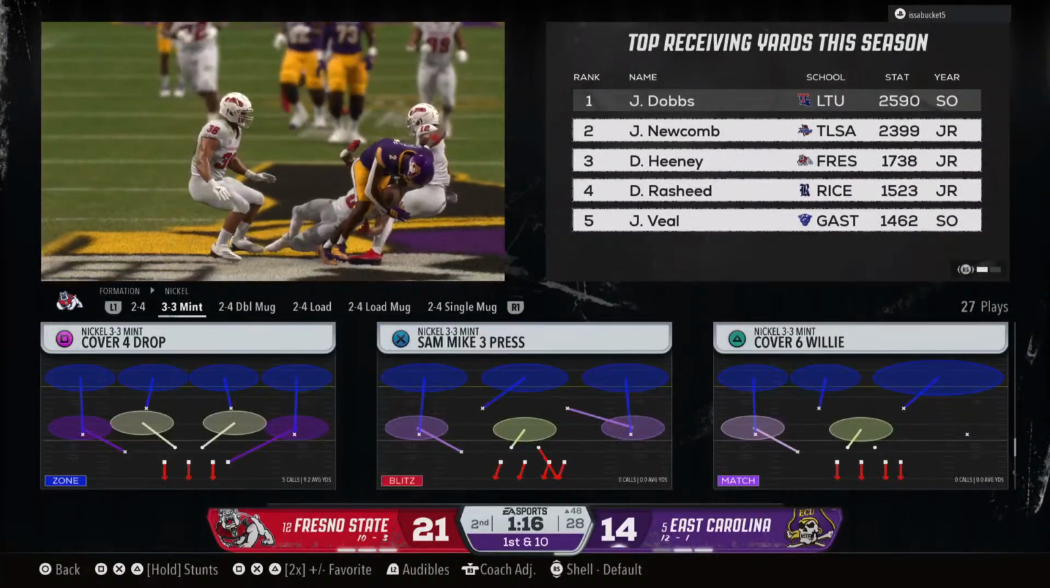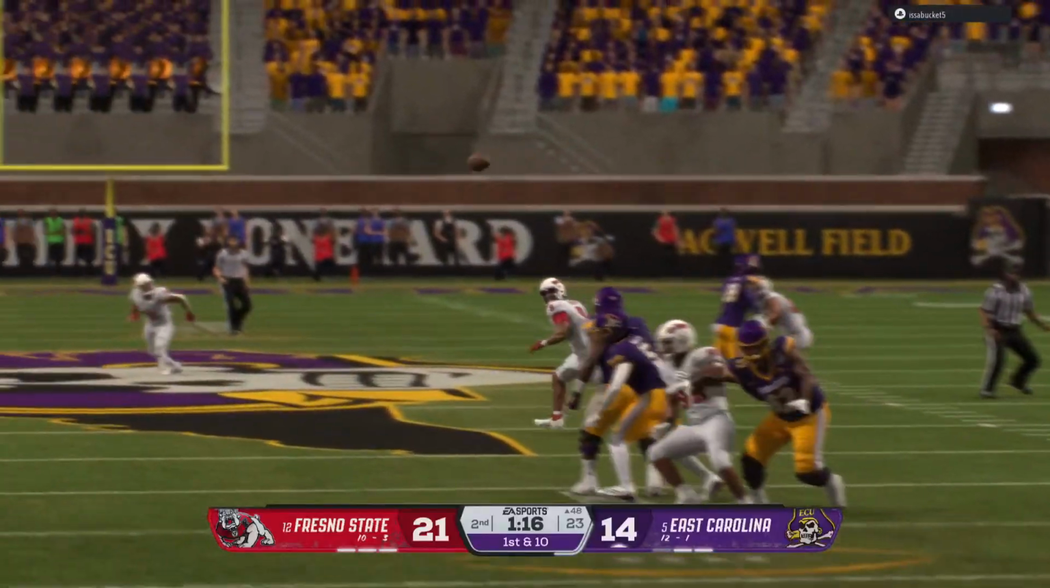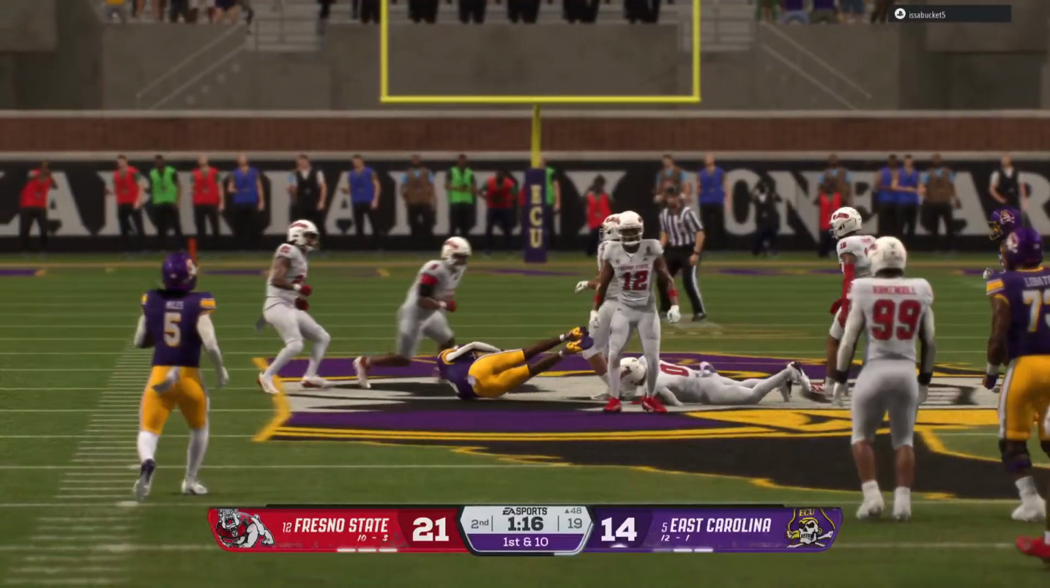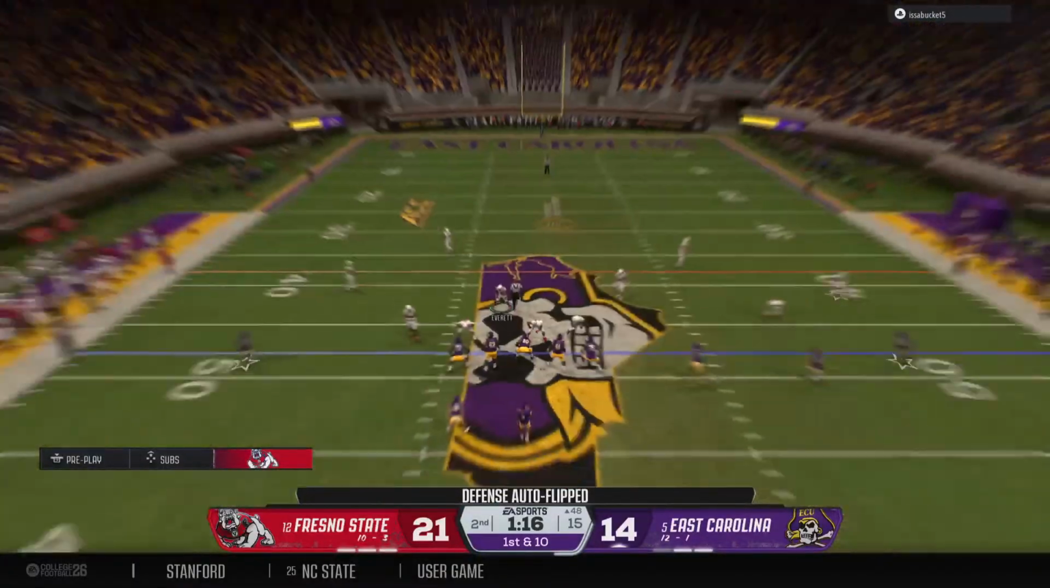I love the call here by the offensive coordinator, getting this wide receiver involved early in the game. Obviously a long way to go, but you want this receiver to make a big impact today and get his confidence established early. Another chunk play. This offense is really clicking.